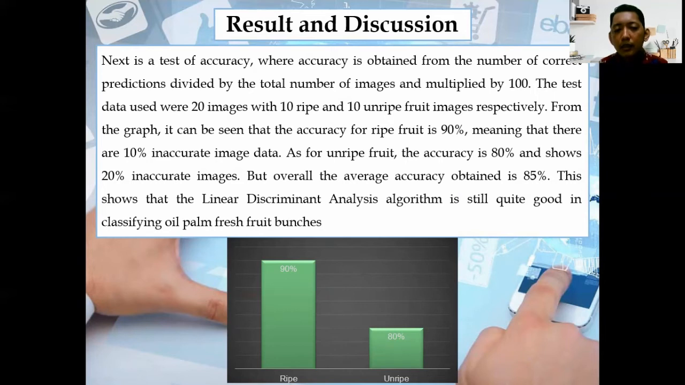But overall, the average accuracy obtained is 85%. This shows that the linear discriminant analysis algorithm, or LDA algorithm, is still quite good in classifying oil palm fresh fruit bunches.